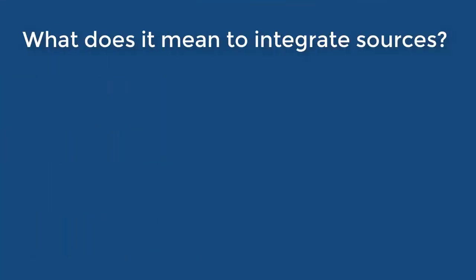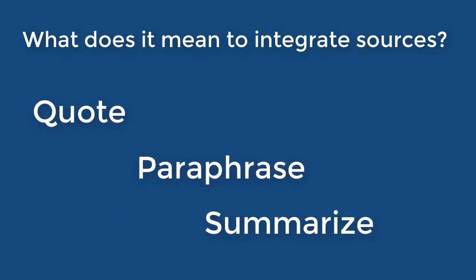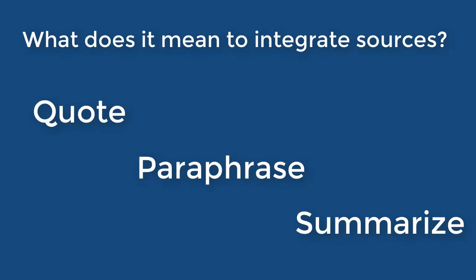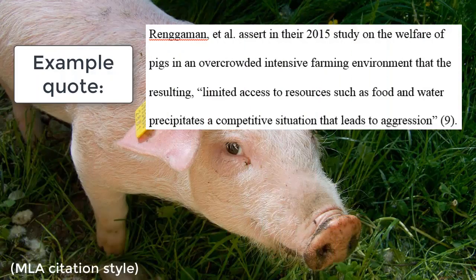So what are some ways you can integrate your sources into your paper? Quoting, paraphrasing, and summarizing are the most common ways to integrate sources. Paraphrases and summaries consist only of your own words, while quotes use some of the exact words and phrases you pull from a source. Let's look at this example of a quote.